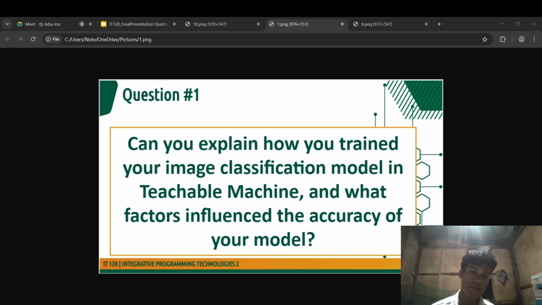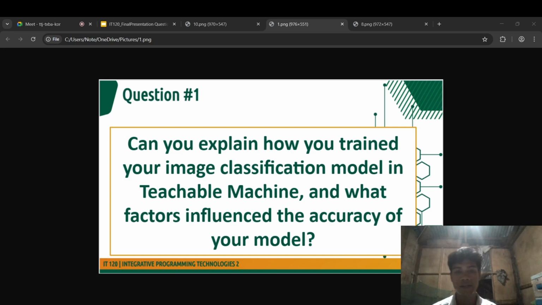The third is overfitting prevention. By monitoring the loss graphs in Teachable Machine, I ensured training stopped before the validation loss started increasing, preventing the model from memorizing the images instead of learning features. So that's all for the second question.